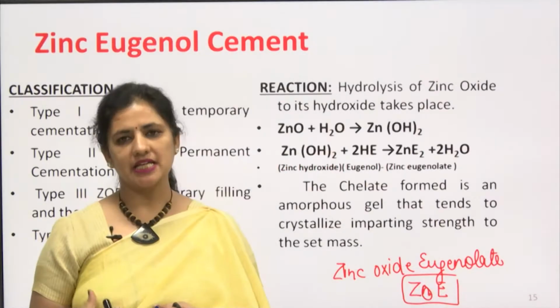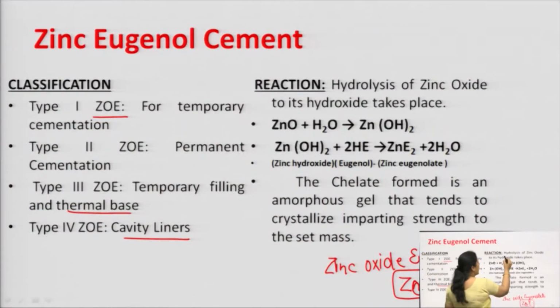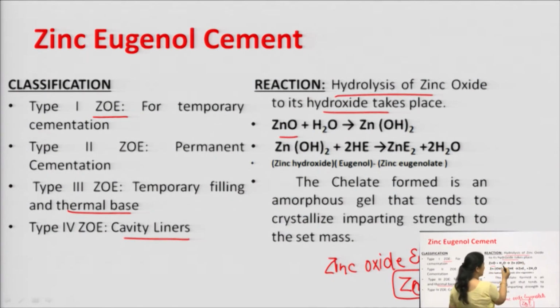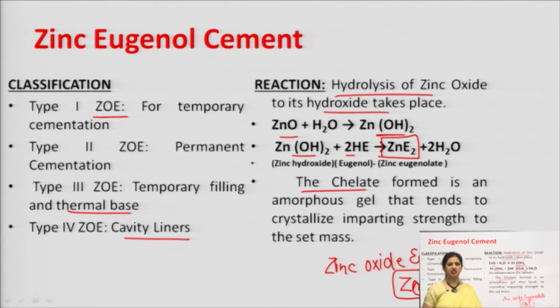Now, what reaction takes place when we make this zinc eugenolate? Hydrolysis of zinc oxide to its hydroxide is the first reaction. ZnO reacts with water, so obviously hydroxide will be formed. Now, when this hydroxide reacts with the eugenol, it forms zinc eugenolate. The chelate formed is an amorphous gel that tends to crystallize and imparts strength to the set mass. This is the agent which gives the strength to the mass which has been used. So, this provides that cementing or joining purpose.